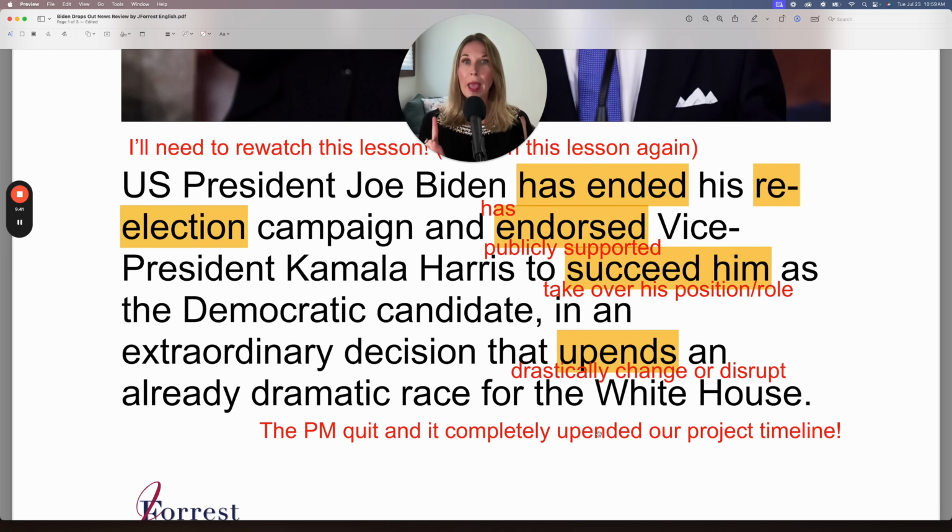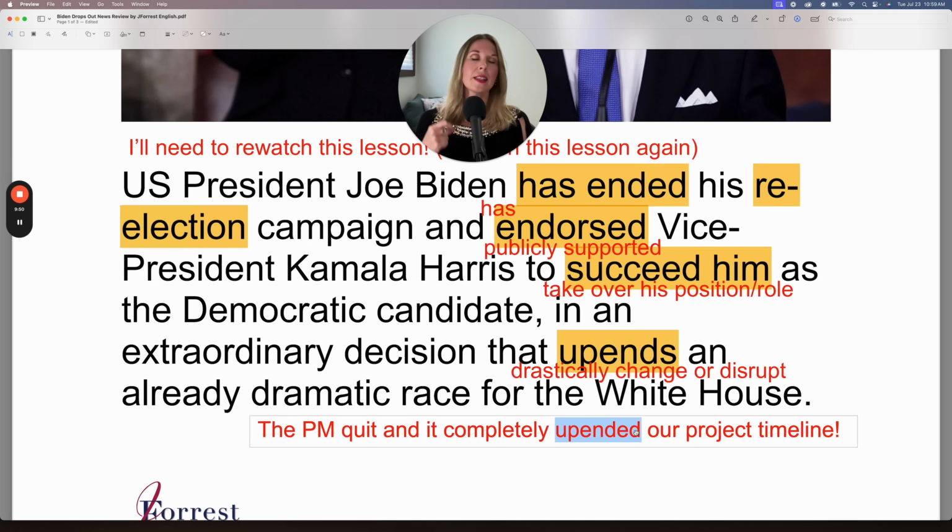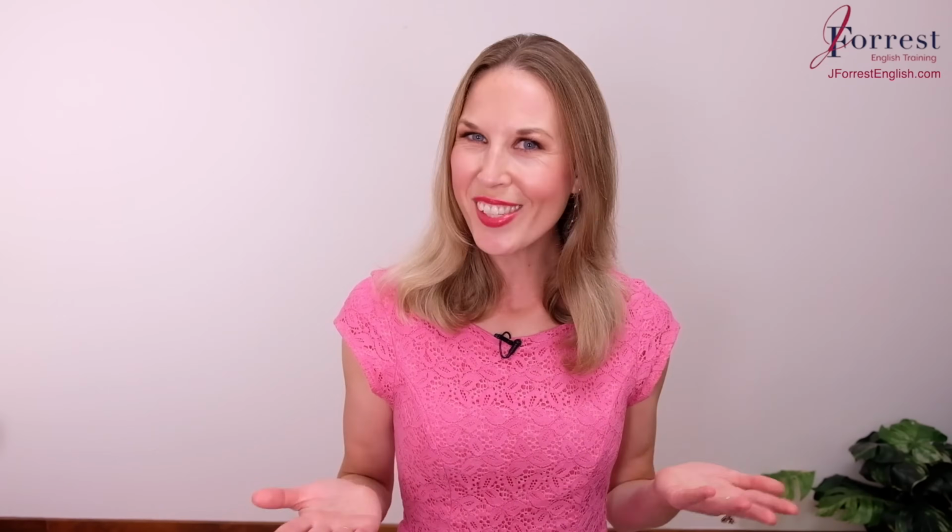Now remember, upend is a verb. So here I have it in the past simple, upended. Because it's in an ED, you need that ID at the end. Upended. Repeat after me, upended. Very good.